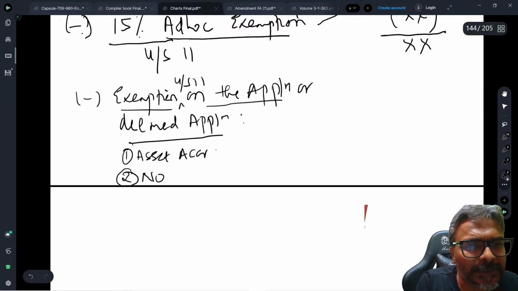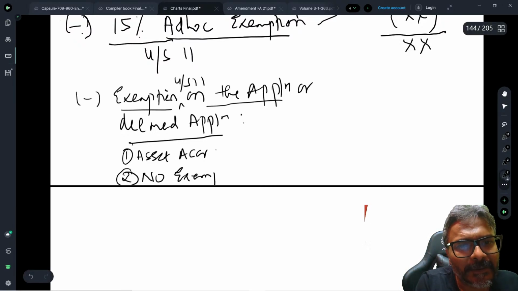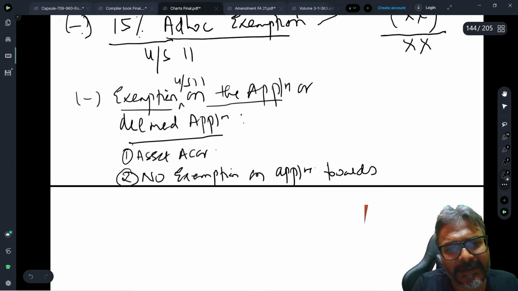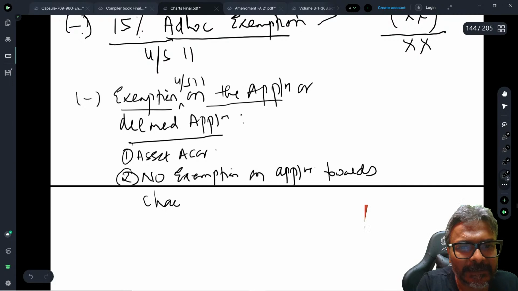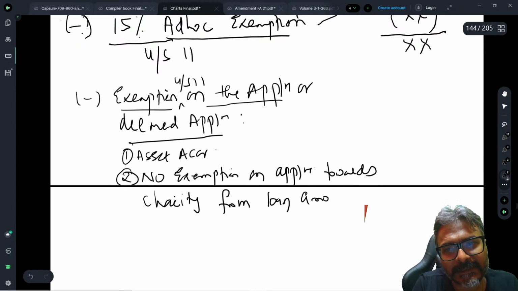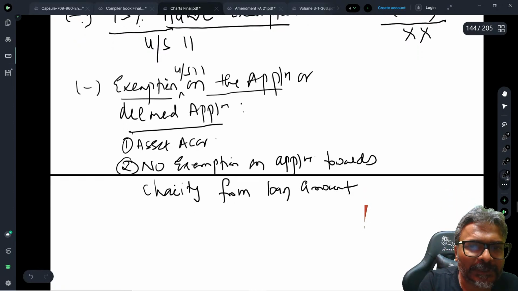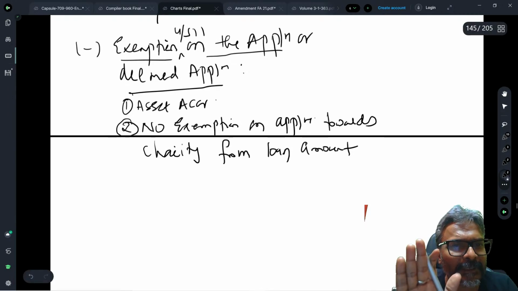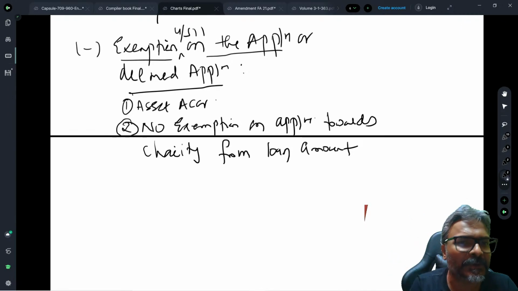So no exemption on application towards charity from loan amount. Is that clear to all of you? Be very clear, these are the amendments of Finance Act 2021.